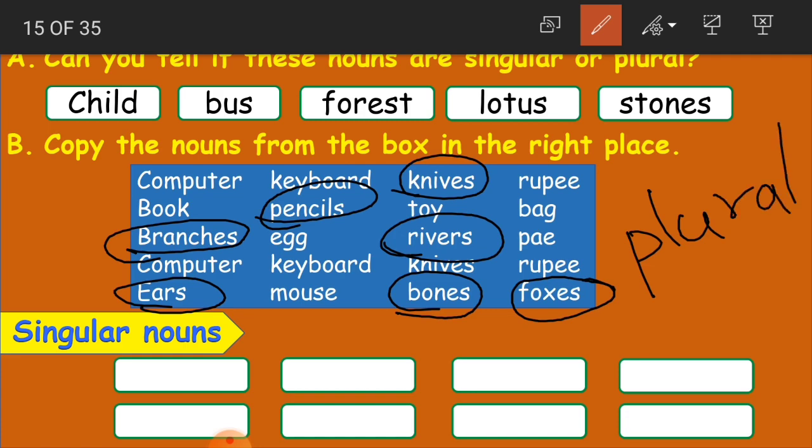Clear, children? Why? Because they are more than one in number and they are ending with the letter S. If you observe, every noun is ending with the letter S here. So that is why these are plural nouns. Clear, children? Now the same here.